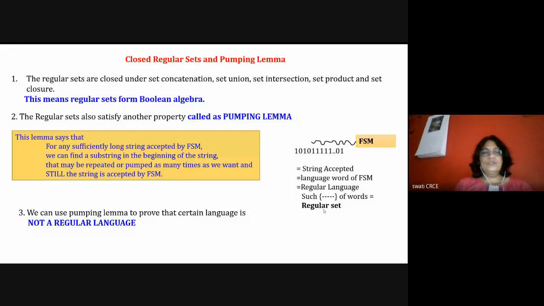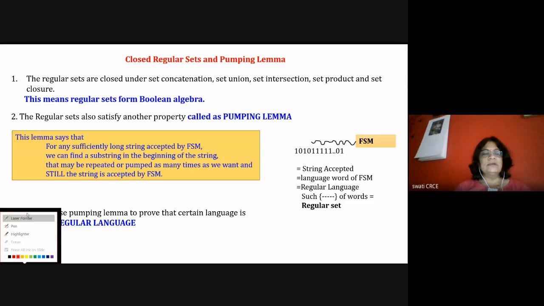Okay, let's revise. The pumping lemma theorem says that for any sufficiently long string accepted by a finite state machine, there is a substring in the beginning of the string that can be repeated or pumped as many times as you like, and still the string is accepted by the FSM.